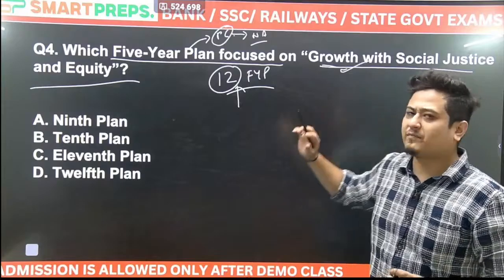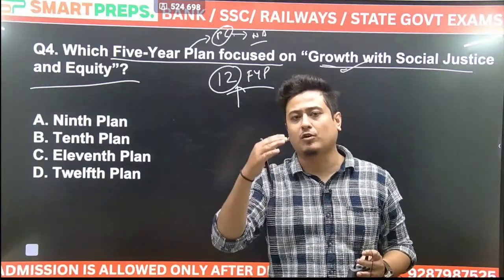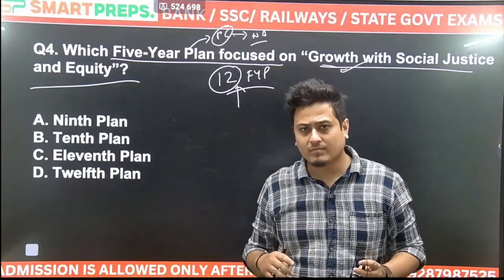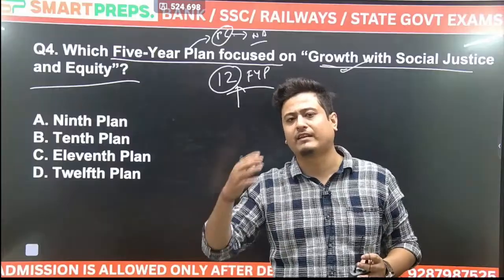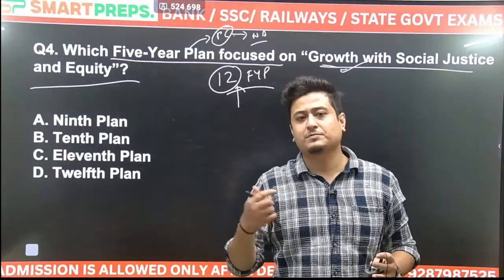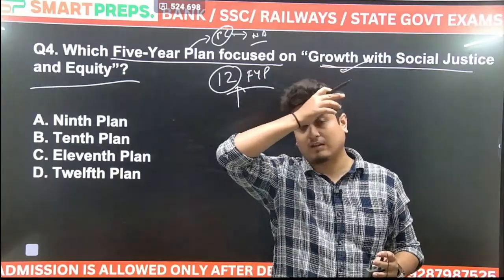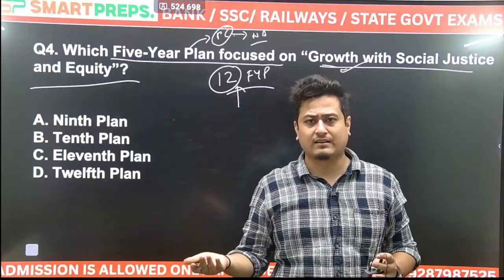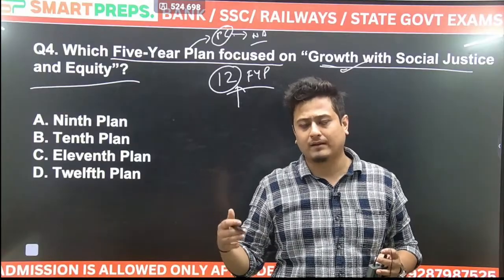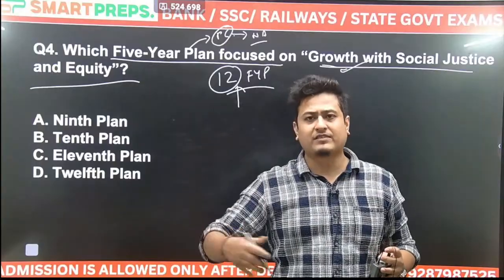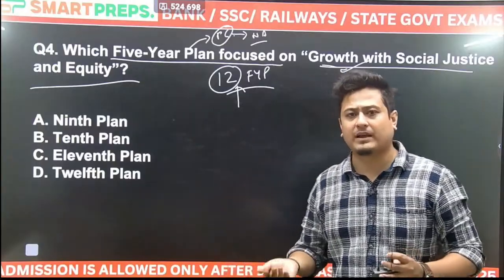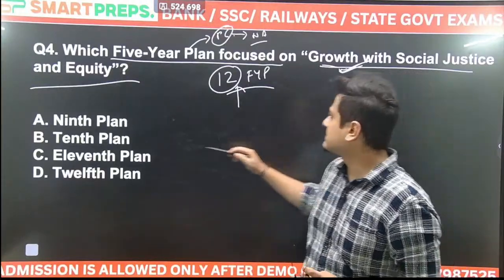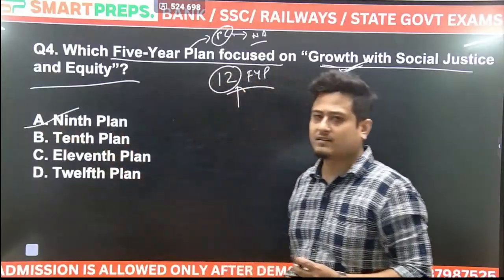Now every 5-year plan had some special objectives. 5-6 special objectives were there. Okay. For example, in the 5-year plan when Indira Gandhi was the Prime Minister, her special focus or emphasis was on Garibi Hatao. She wanted people to become self-reliant, and she basically wanted to lift the people above the poverty line. So her slogan was Garibi Hatao. Right? So similarly, there was a 5-year plan whose focus was growth with social justice and equality. It was the 9th 5-year plan.